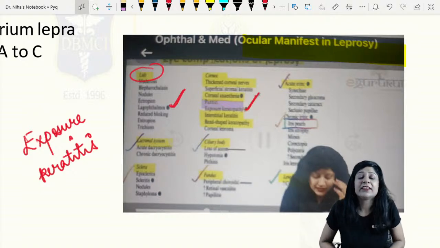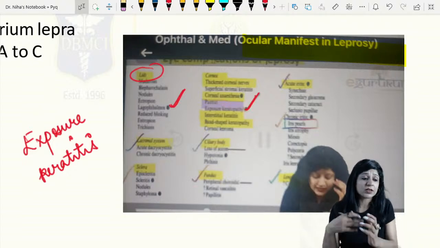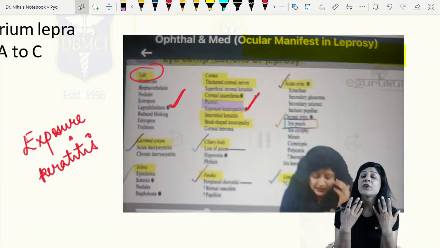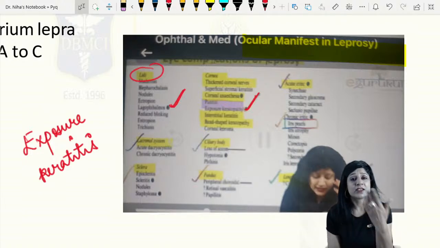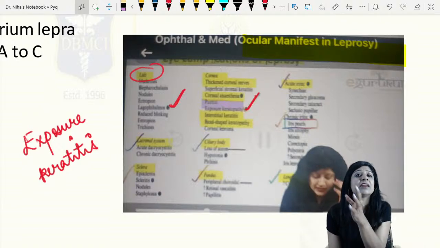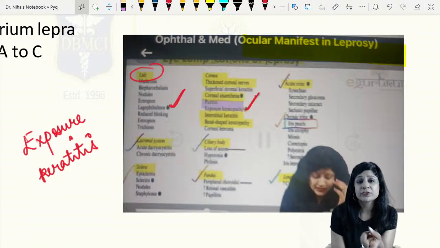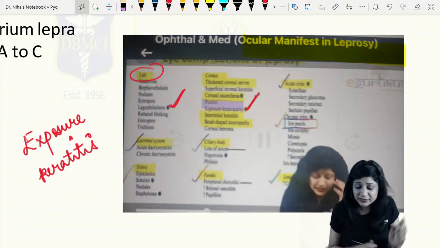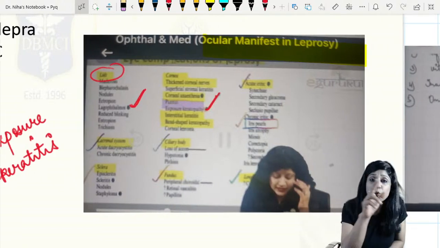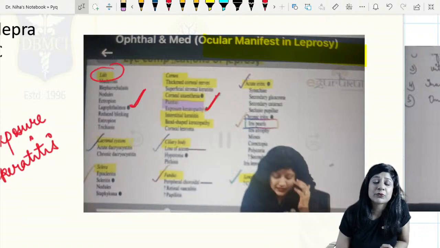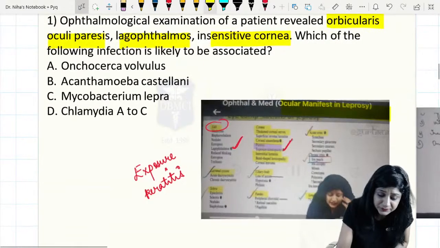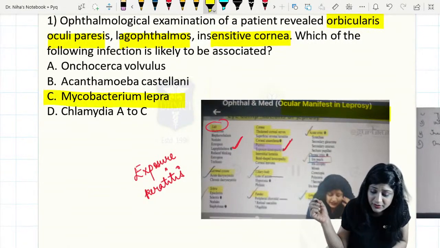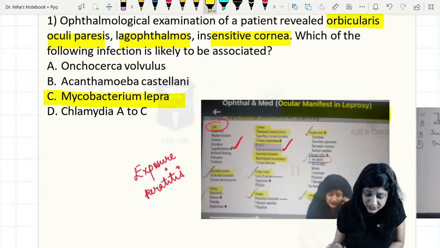I think this is a good question. Not a very easy one, but not googly as well. You very well know the sensations are decreased in leprosy. We study leprosy, and we have done an integrated video also with medicine. And this was the flow chart that I gave you, all the eye complications in leprosy. So I think this question is not a problem. Everyone is very clear. Mycobacterium leprae is the answer, right?